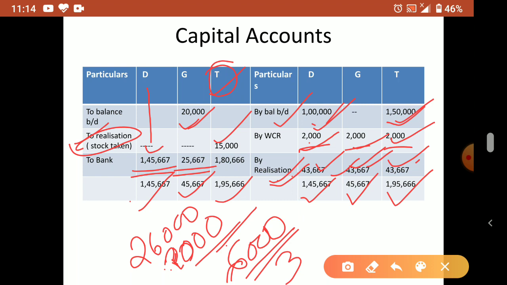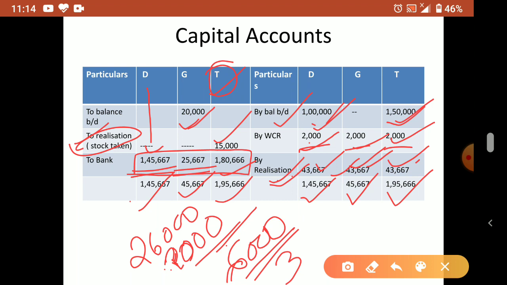That means his loan amount we also have to pay, and his capital also we have to pay. Now T's capital account is also the same. So all the partners' balances are coming on the debit side. Debit side means credit balance, which we have to pay. So what is T's capital account debtor to bank?